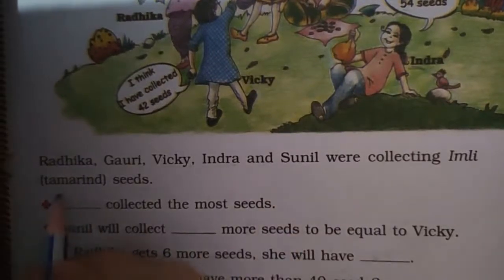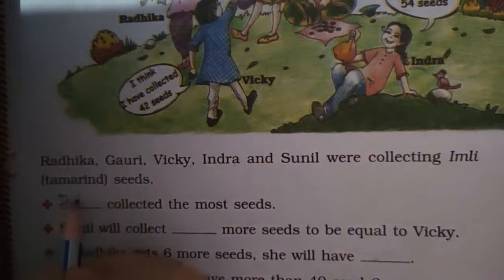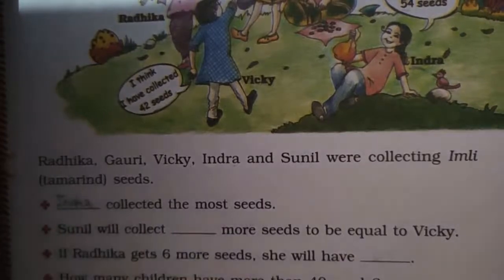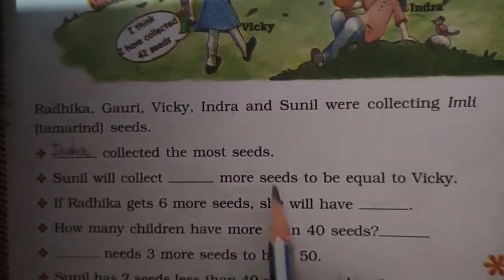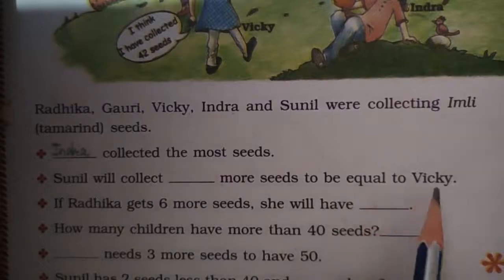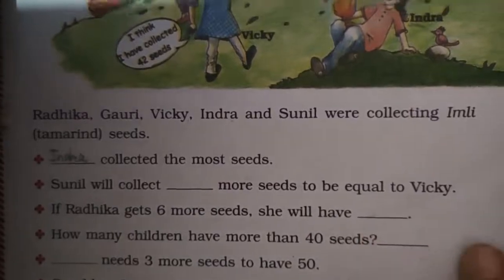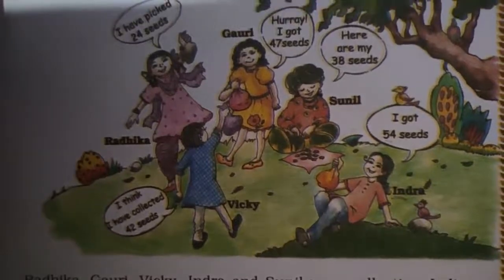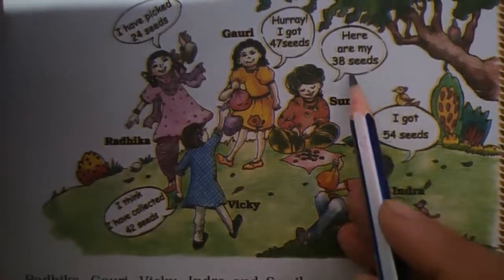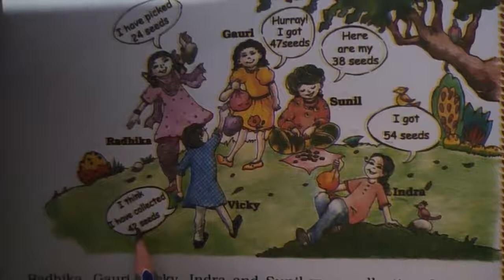So here you will write Indra, I-N-D-R-A. Next: Sunil will collect dash more seeds to be equal to Vicky. Let us see how many seeds Sunil has collected and how many Vicky has collected. Sunil has collected 38 seeds and Vicky has collected 42 seeds.